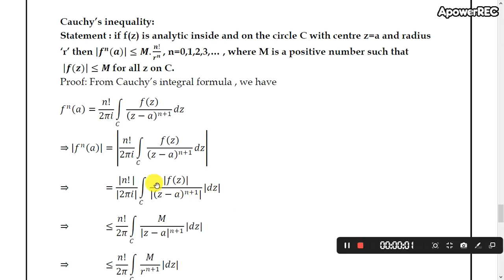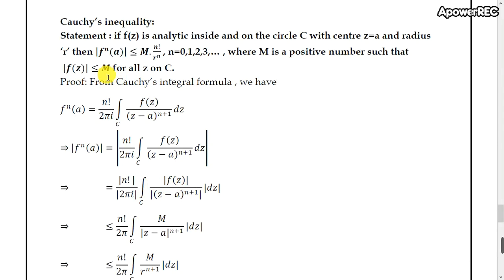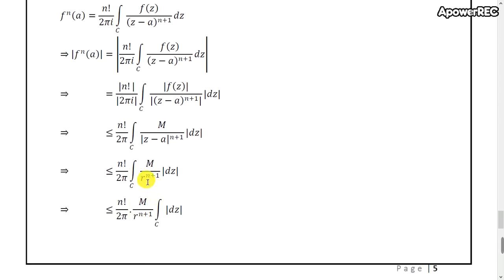We know that mod f(z) is less than or equal to M, hence our equation implies it is less than or equal to n factorial, mod 2πi is 2π because mod i is 1, integral over C, mod f(z) is M, mod (z minus a)^(n+1), into mod dz, which is less than or equal to n factorial divided by 2π, integral over C of M divided by r^(n+1), because mod z minus a is r, into mod dz, which is less than or equal to n factorial divided by 2π into M divided by r^(n+1), because these are all independent of z.